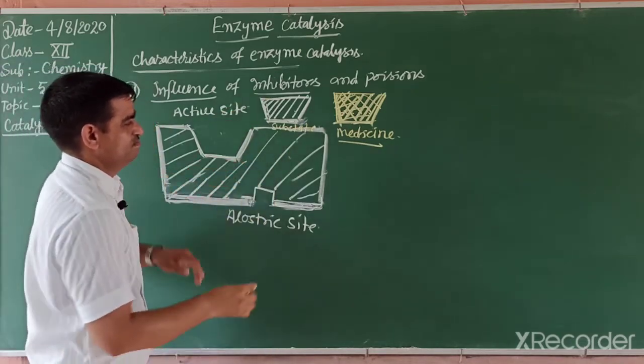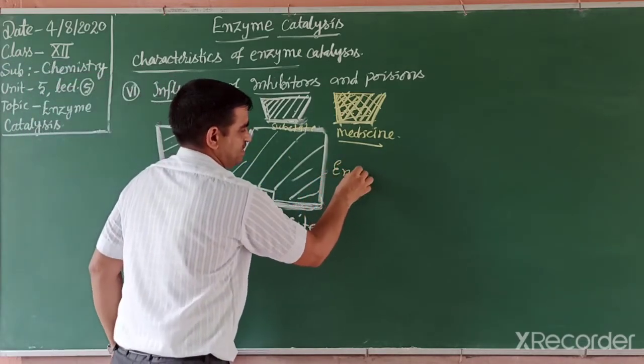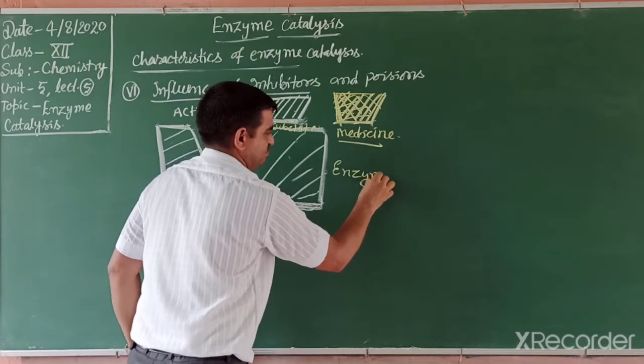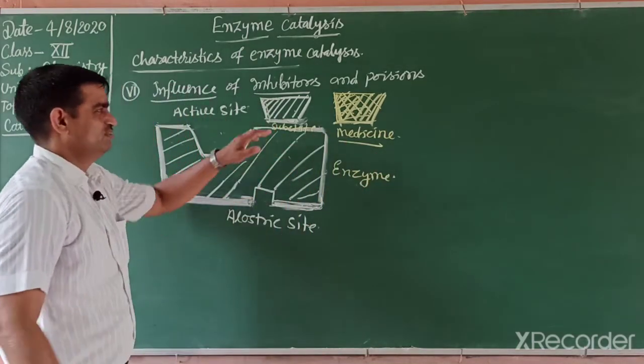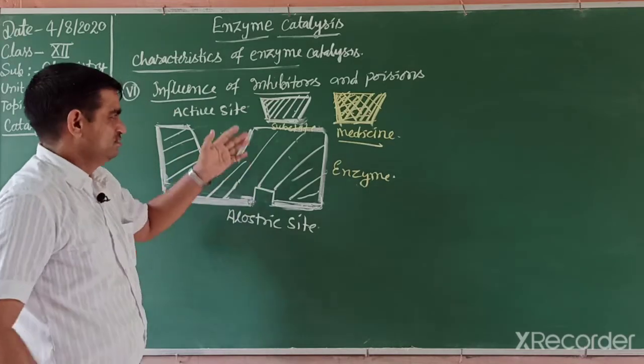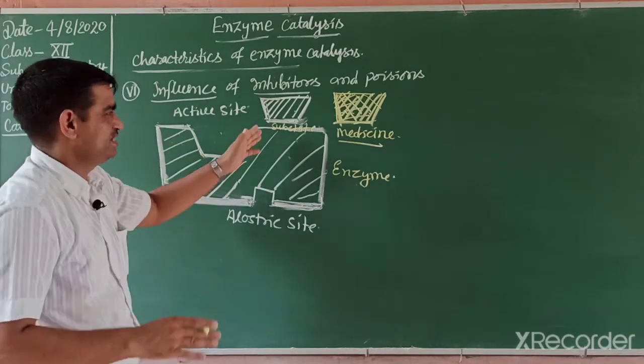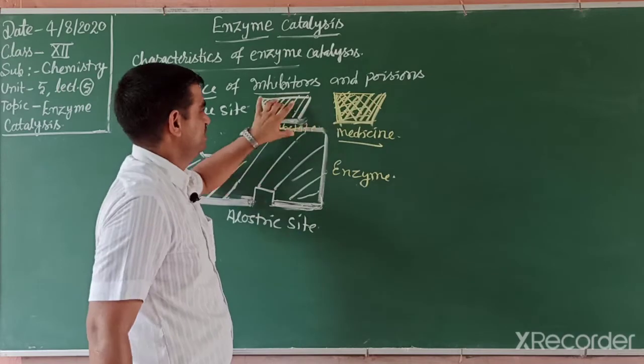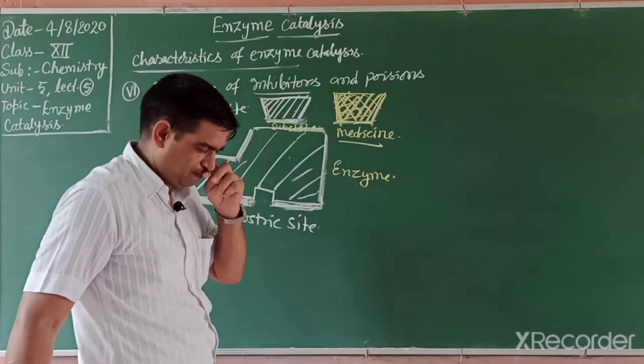This is the enzyme. That enzyme has an active site. On that active site the substrate occupies and the particular reaction occurs. But if we research and take a special medicine of similar size, then what happens?